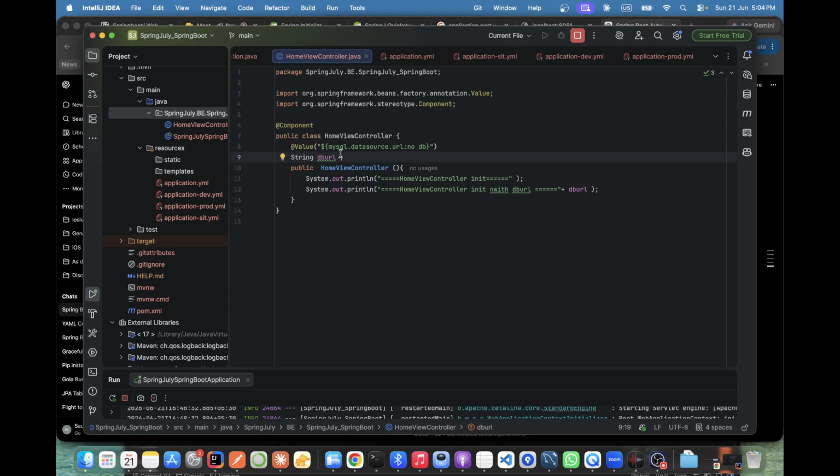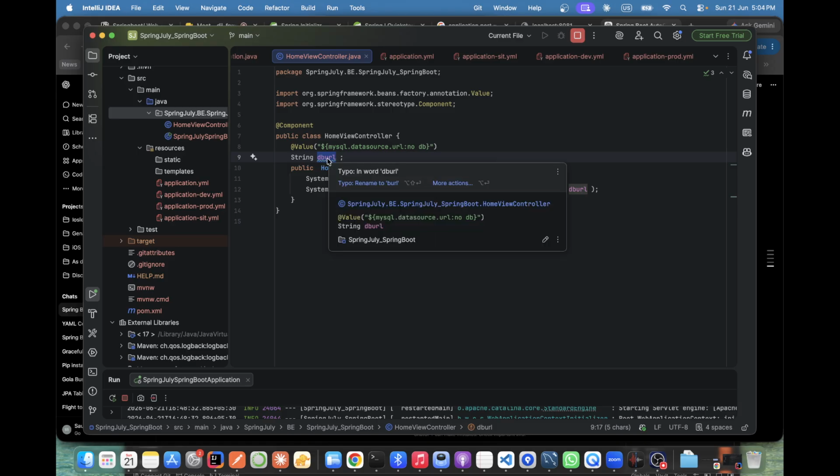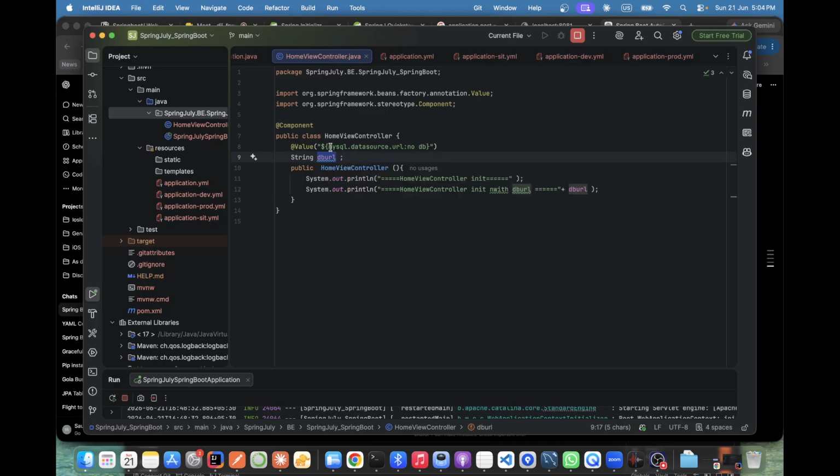I'll tell you. See, for this DB URL variable, we are setting mysql.datasource.url, and it's coming from one of the configuration files. Which configuration file? Wait.